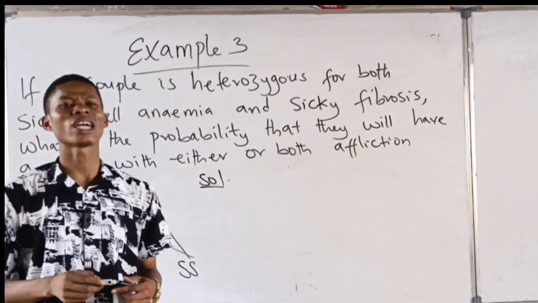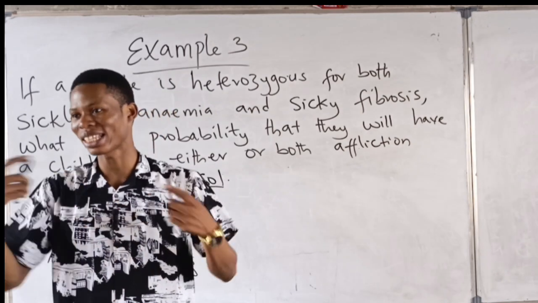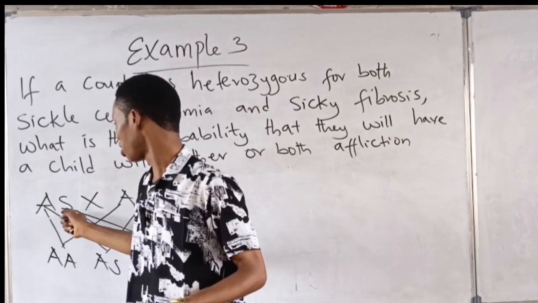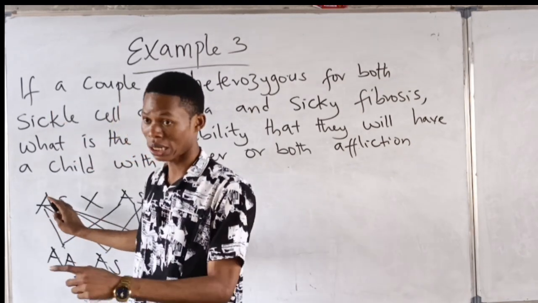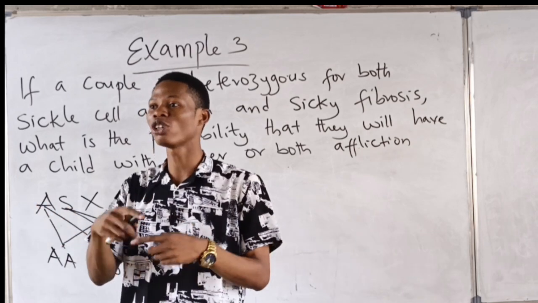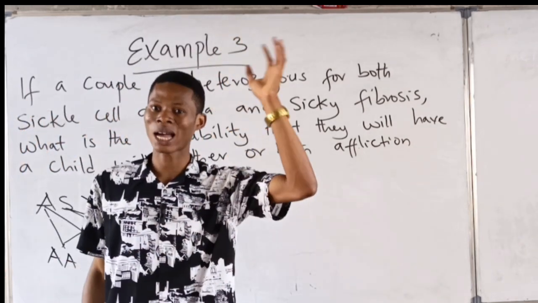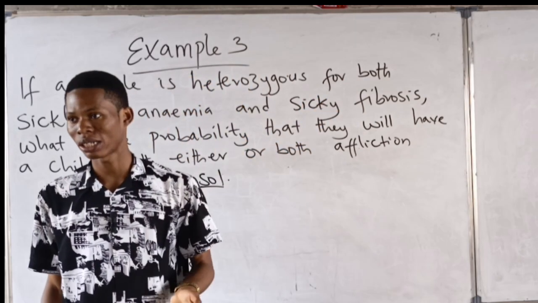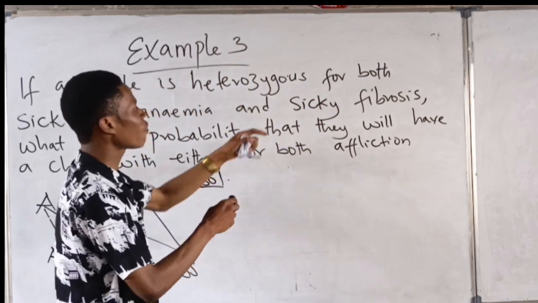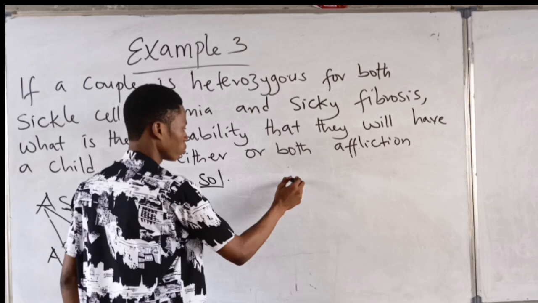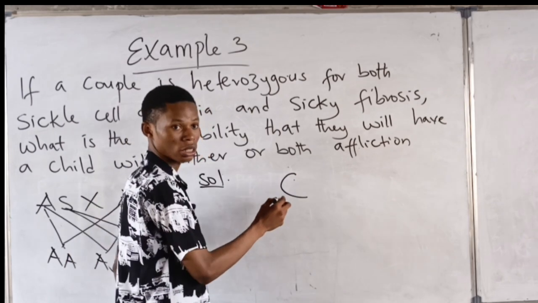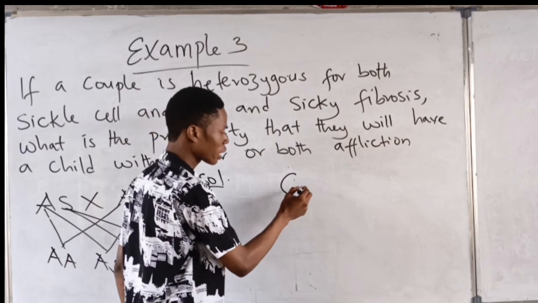Now for cystic fibrosis, let's use the letter C to represent that. You can use any letter, but this is standard. Just know that heterozygous means one is a capital letter and the other is a small letter. So the husband and wife are both heterozygous, meaning capital and small.